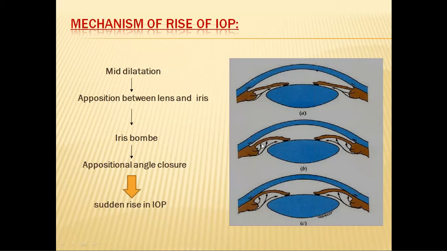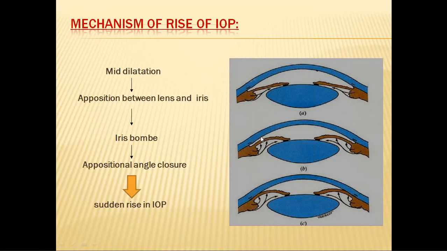So then what happens, all your aqueous which is being secreted from the ciliary body is not reaching the anterior chamber. It is getting pent up in the posterior chamber. So it will push the iris diaphragm forward.